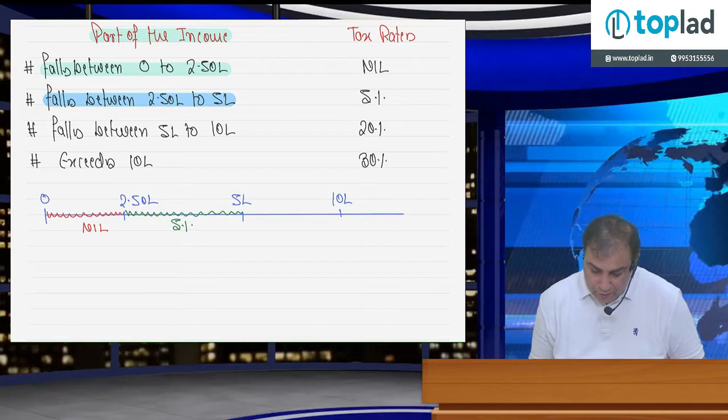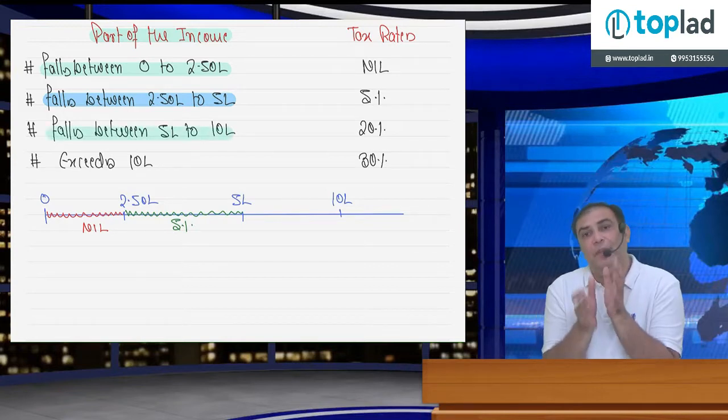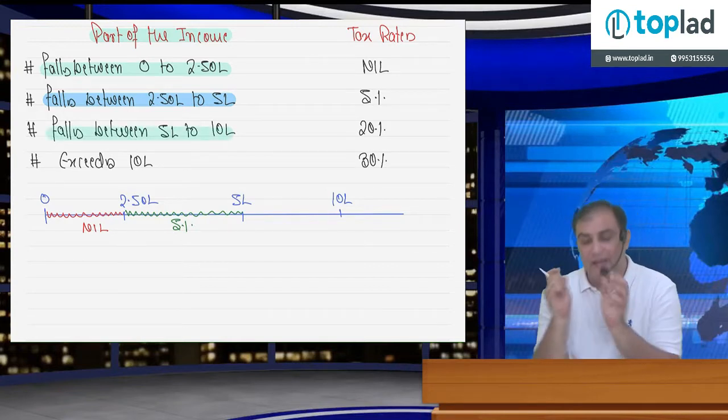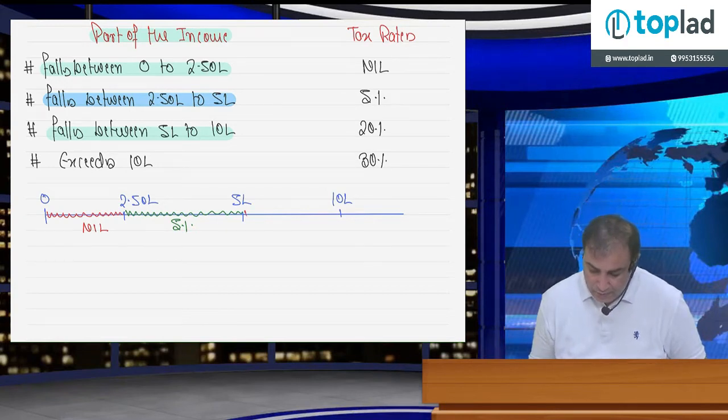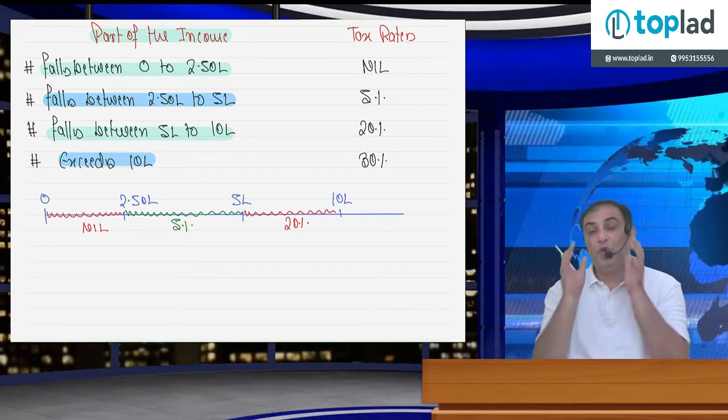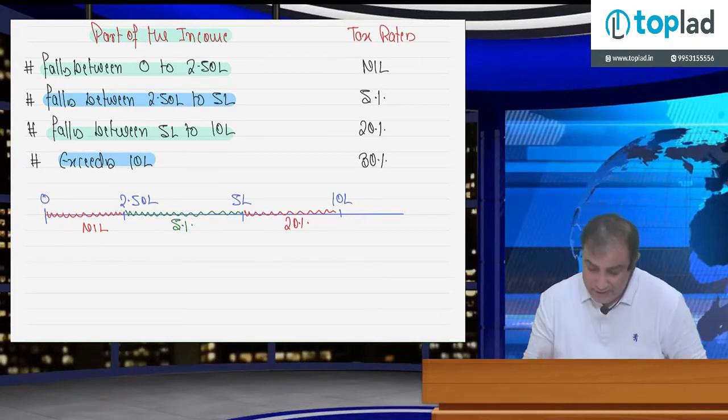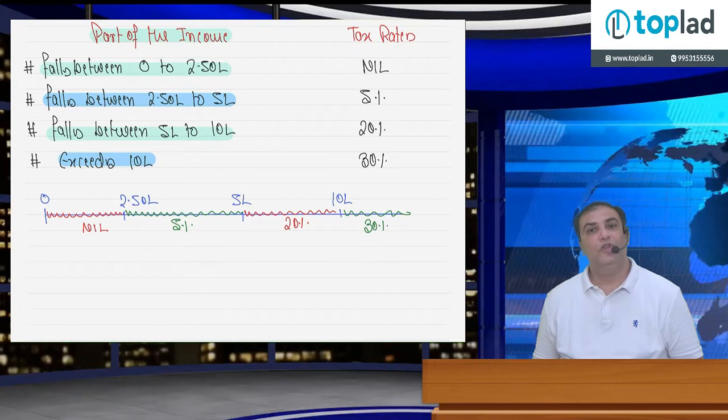The part of the income which falls between 5 lakh to 10 lakh, it means we are talking about this portion of the income. Tax rate is 20%. And the part of the income which exceeds 10 lakh rupees, the tax rate is 30%. Okay, follow this graphical presentation and you will be able to solve your question like this.